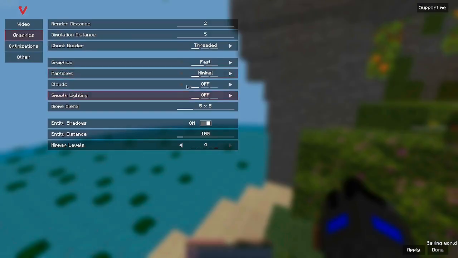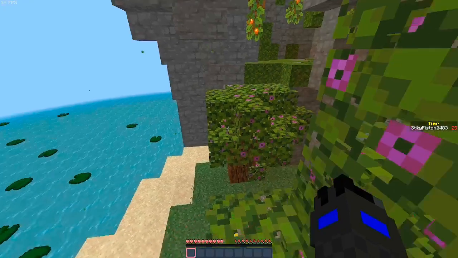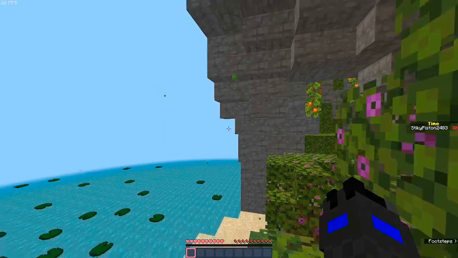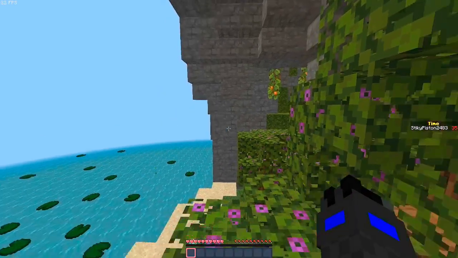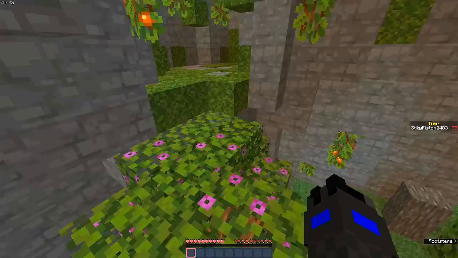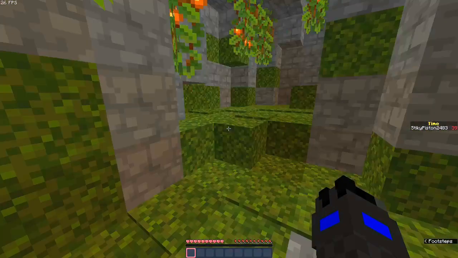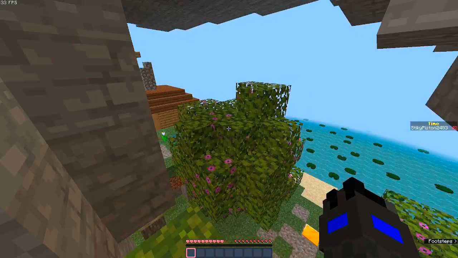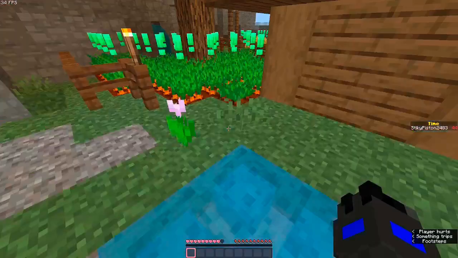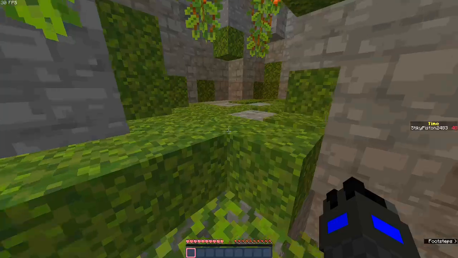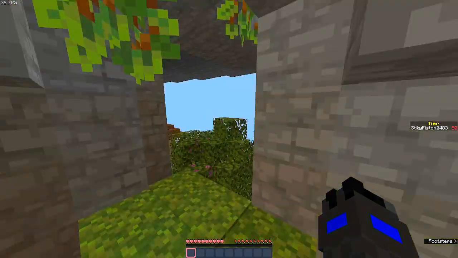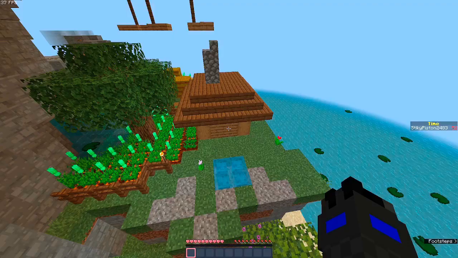Graphics, set particles to minimal. Yeah, all of these are off. Apply. Done. Okay, that seems to probably be a bit better, because now it doesn't have to render any particles. Oh no. To go up again now. See, this is why I'm not one of those parkour Minecraft people.